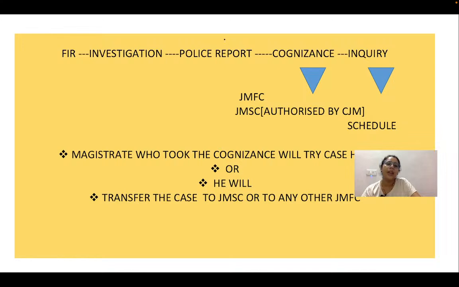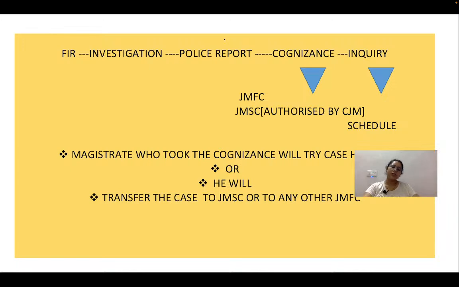All right. Now, you have to understand one thing, that JMFC, okay, in 99% of the cases, JMFC is authorized to take the cognizance. But there are situations in which the judicial magistrate second class is also authorized to take the cognizance of the offense. Now you have to understand when the judicial magistrate second class is competent enough to take the cognizance.